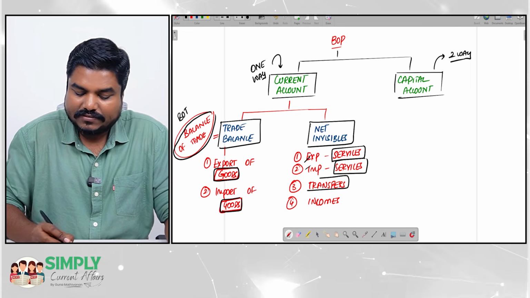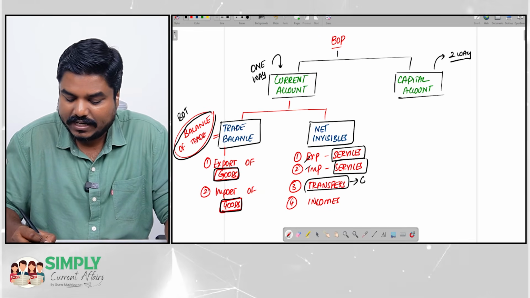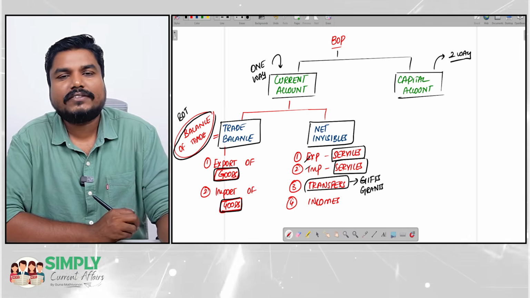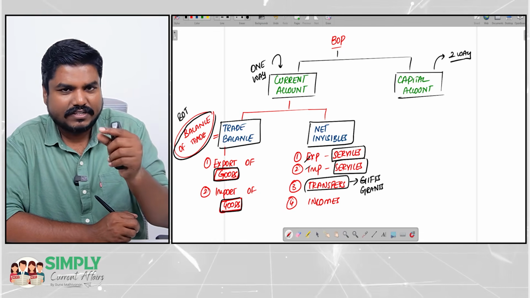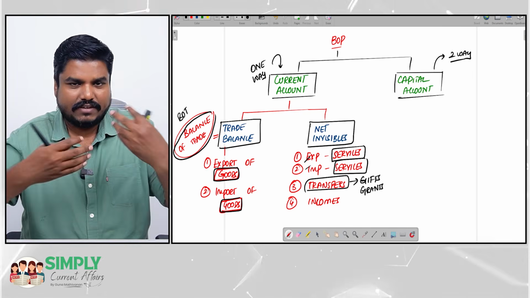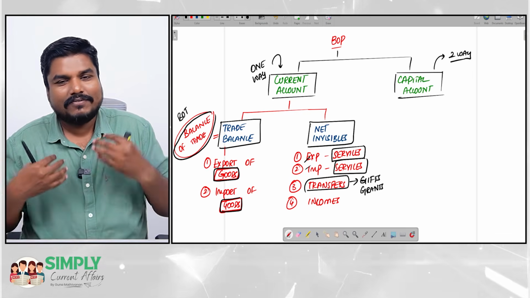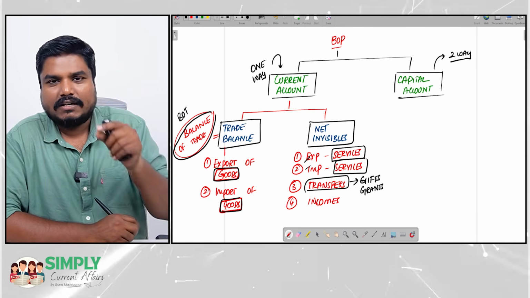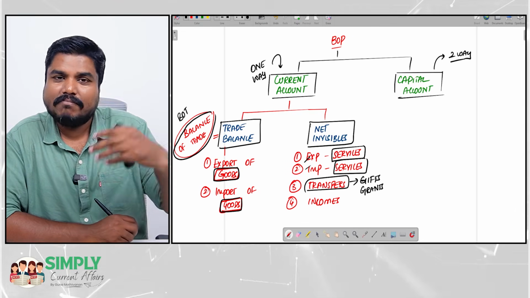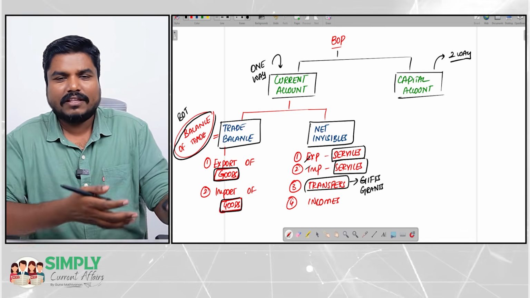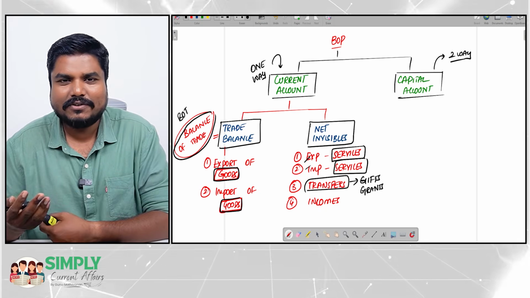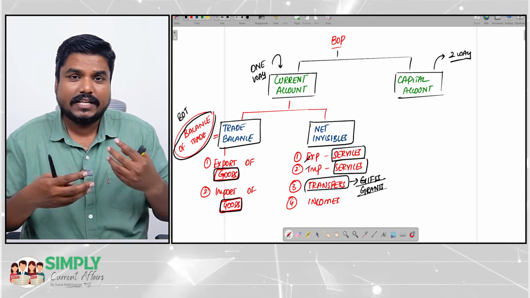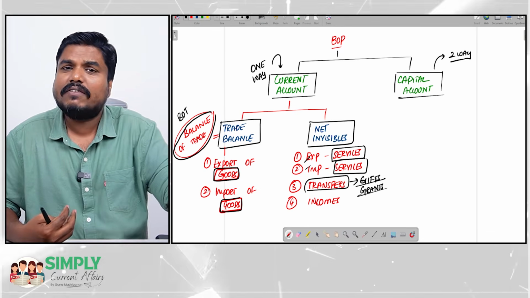What are these transfers? Transfers include items like gifts, grants. Transfers are the items which, once given, will not come back to us, or once received, will not be given back to others. For example, the President of India goes to Maldives and gives some gift to the Maldives President. Do you think the Maldives President will give that gift back? Definitely not. Gifts, grants, once given, will not come back. Similarly, once received, we will not give them back.